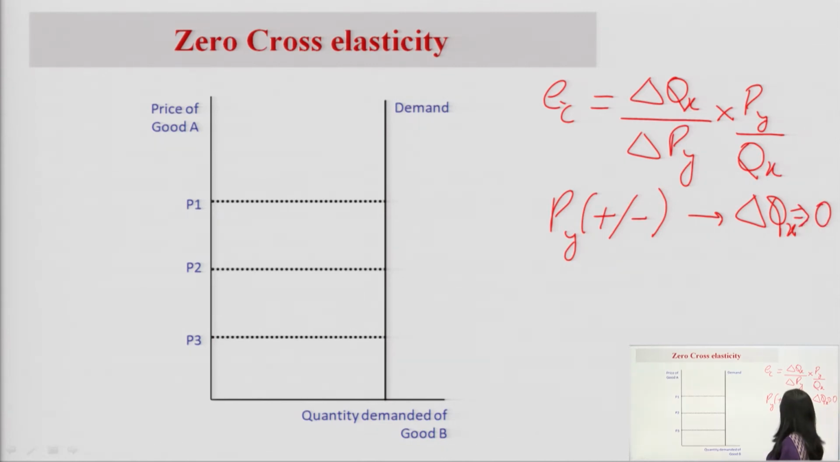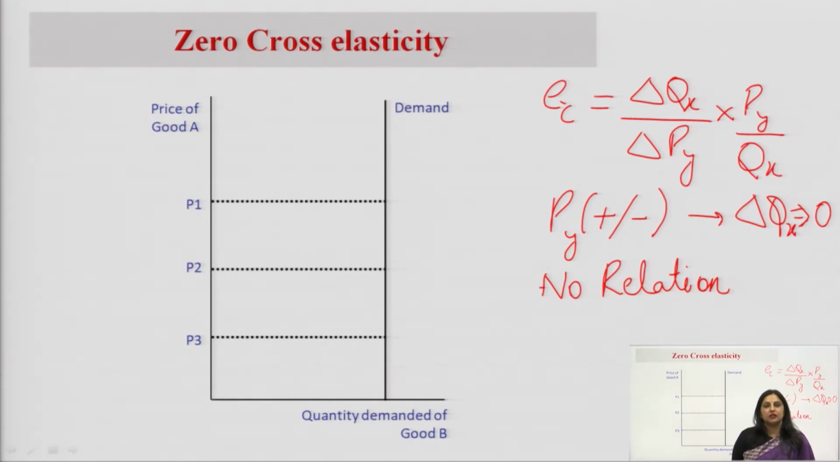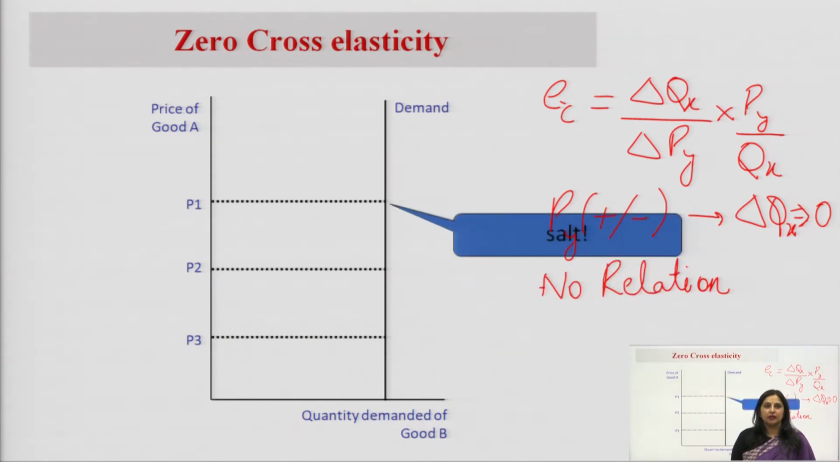So, there is no change. It means that there is no relation between these two products X and Y; they are called unrelated products. So, when the value of EC is 0, it means that these two products are unrelated. For example, salt and petrol are unrelated to each other. So, the price of petrol would have no impact on the demand for salt.